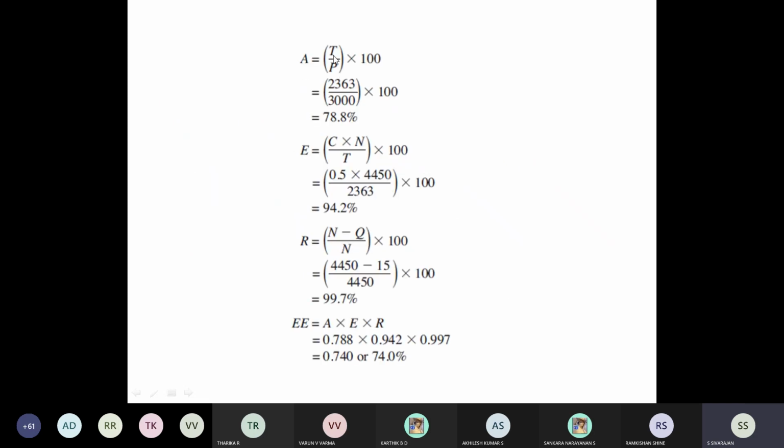So the availability, T, is nothing but the available time, 2363 minutes. The total time is 3000 minutes. So into 100, we are getting 78.8%. So out of the total 100% time, only 78.8% of the time the machine is available. So the remaining 21.2% is going in the form of meeting, maintenance, breaks, and other things.